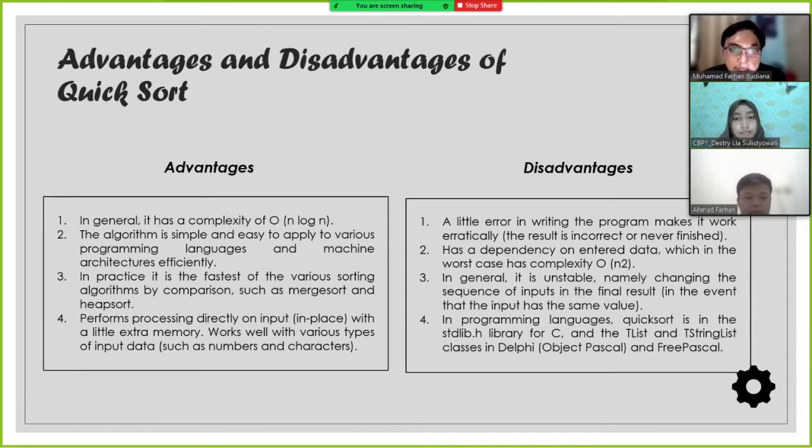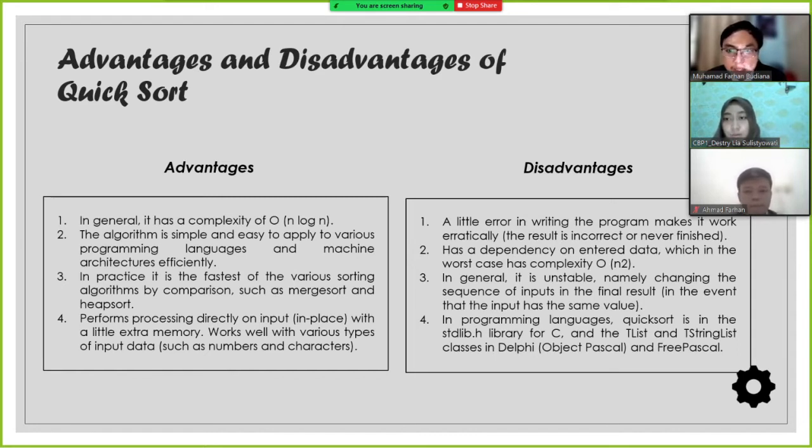Here are the advantages and the disadvantages of Quicksort. First advantage: in general, it has a complexity of O(n log n). Second, the algorithm is simple and easy to apply to various programming languages and machine architectures efficiently. Third, in practice, it is the fastest of the various comparison sorting algorithms, such as merge sort and heap sort. Fourth, it performs processing directly on the input, in place, with a little extra memory. It works well with various types of input data such as numbers and characters.